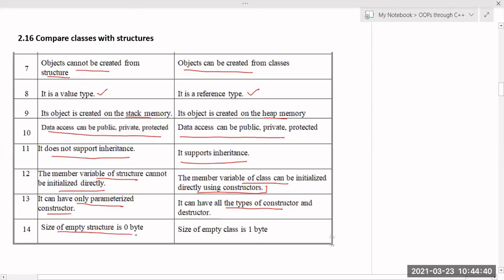And the size of the empty structure is 0 bytes. If a structure has no data members and no member functions, then its size will be 0 bytes. There won't be any allocation. But the size of the empty class is 1 byte. It will take at least 1 byte. Minimum 1 byte of memory will be allocated, even if it does not contain any data members and member functions.